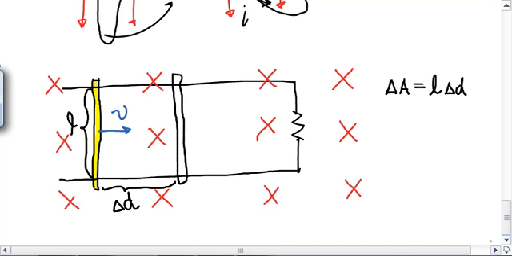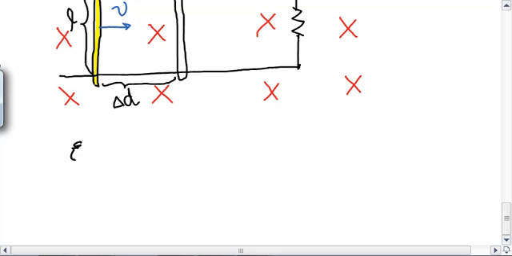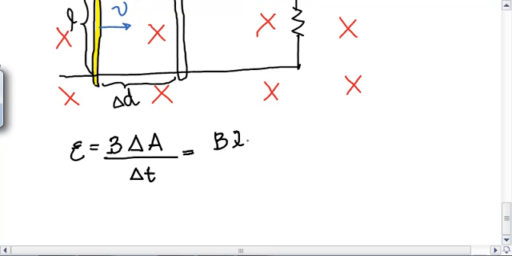Maybe like that. And if our induced EMF is B delta A, the angle between the magnetic field and the normal to that loop is 0, so the cosine of 0 is 1, divided by delta T. Substitute into your area, you're going to have B L delta D over delta T. Does anybody know what delta D over delta T is?